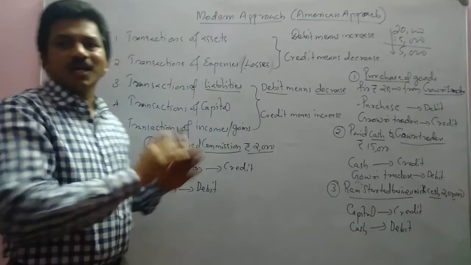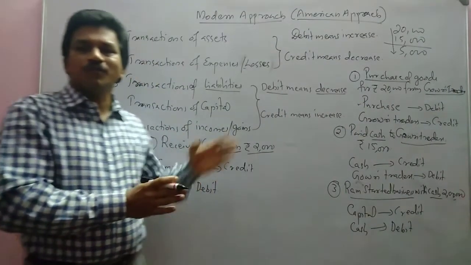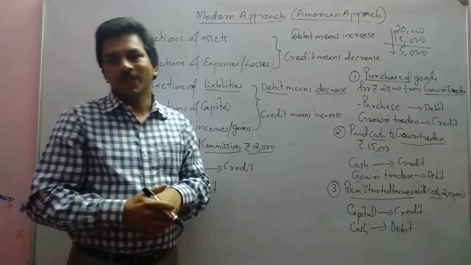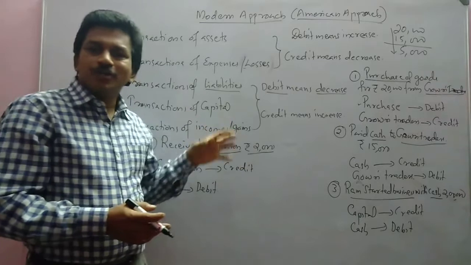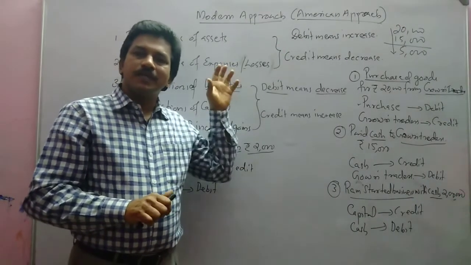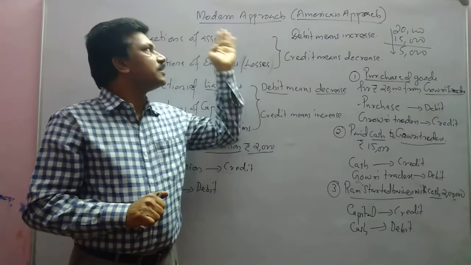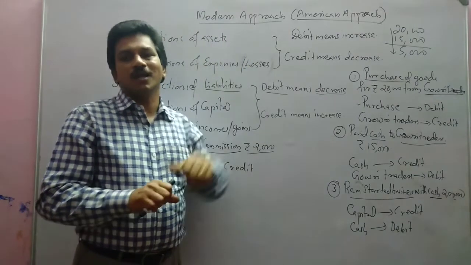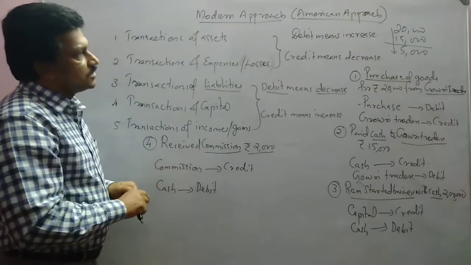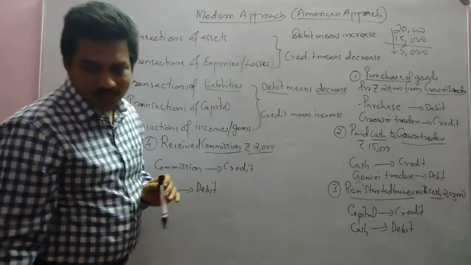Okay. So these are all examples of the rules of debit and credit according to the modern approach. Now we are going to discuss some examples that we will explain with both the modern and traditional approach. Let us discuss some more transactions.